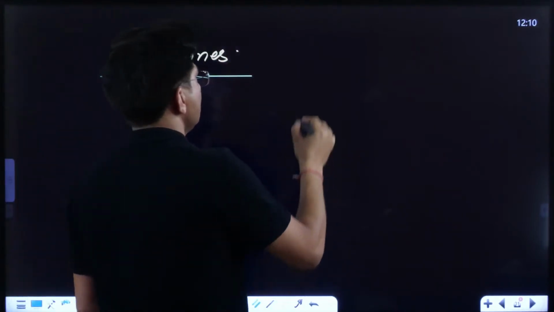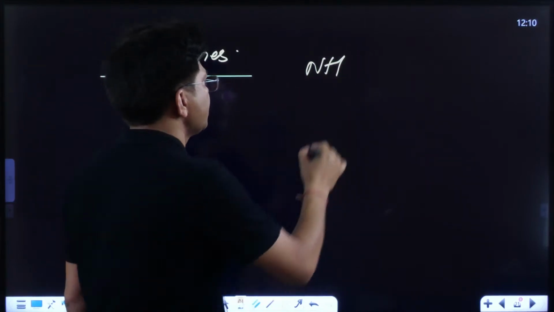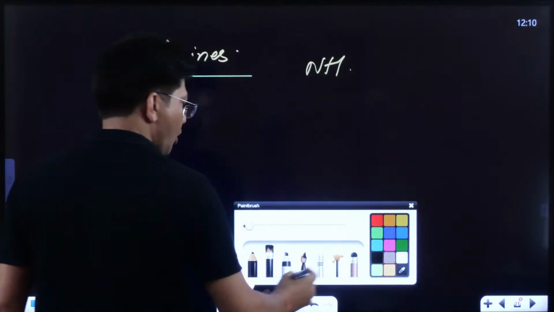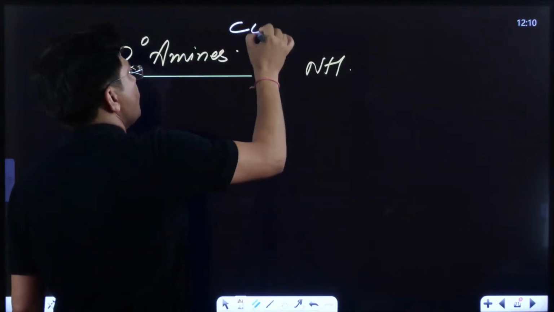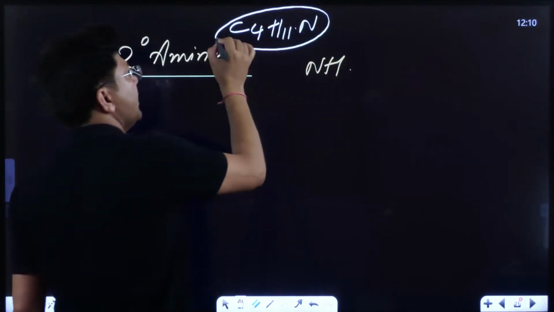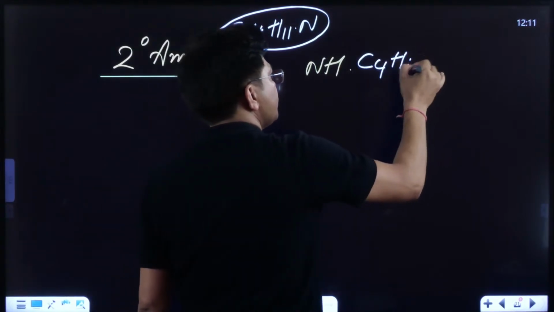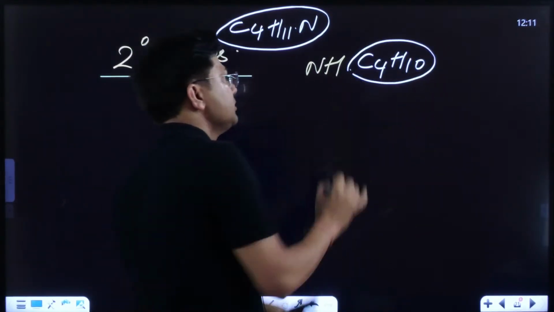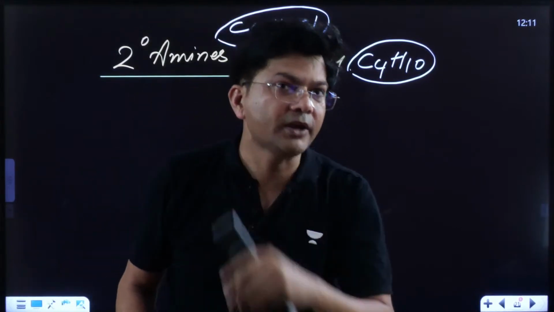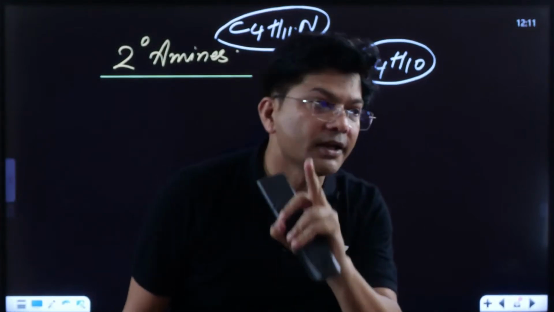Kids, do let me know how many 2 degree amines are possible. So for that, I will take NH. After taking NH, how much is left? It was C4H11N. And if I have taken NH, so how much is left? C4H10. Now you remember, this is going to form 3 metamers. This will form C4H9 for 1 degree. Kids, that was for 1 degree.